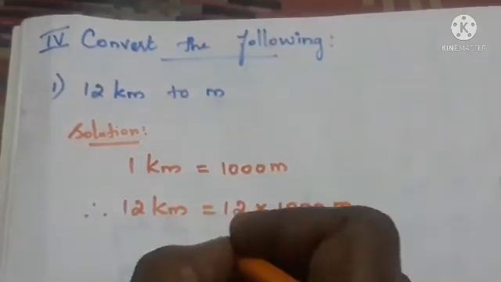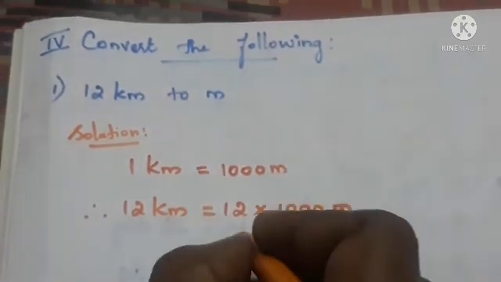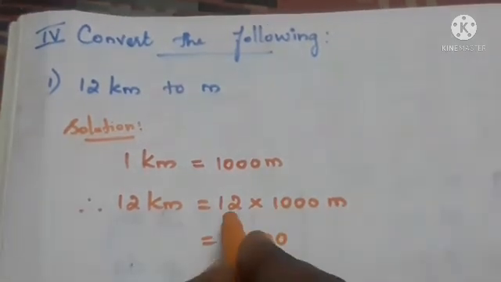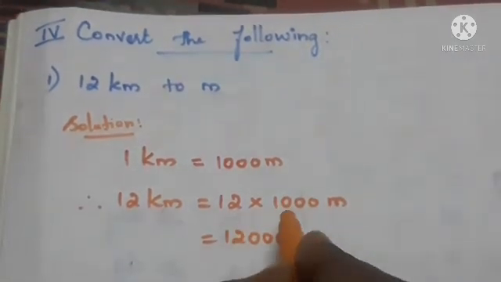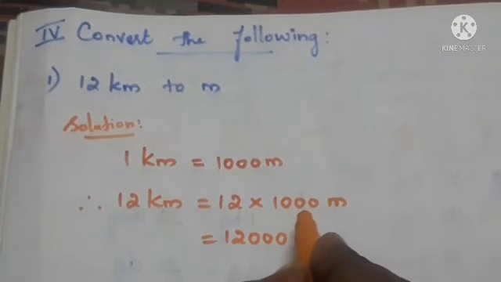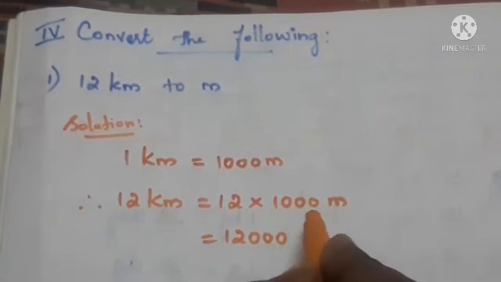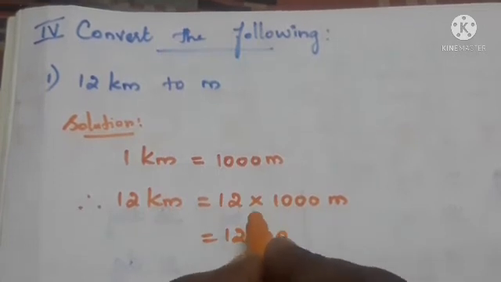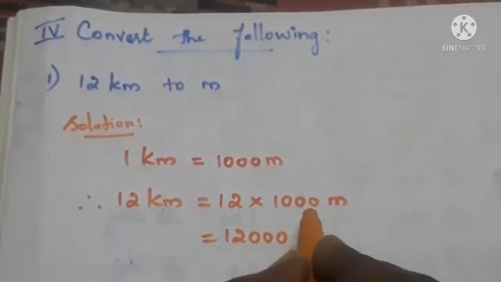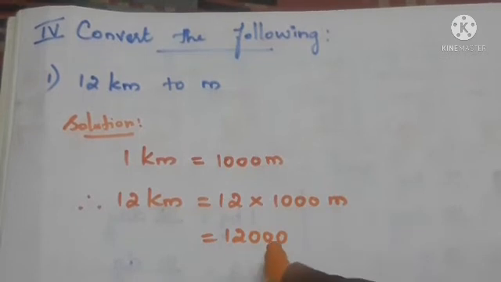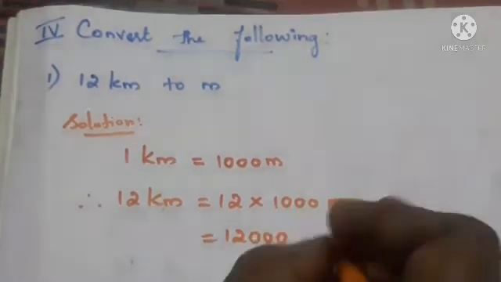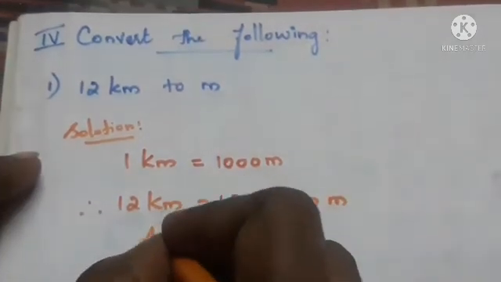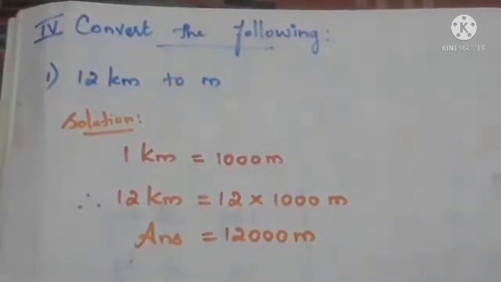So 12 into 1000 we know. 12 into 1000 is 12,000. We just multiply 1 with the 12, that is 1 into 12 is 12. How many zeros are there in the 1000? Yes, 3 zeros. Those 3 zeros we can write at the back of the 12. So now we have 12,000 meters. So the answer is 12,000 meter.